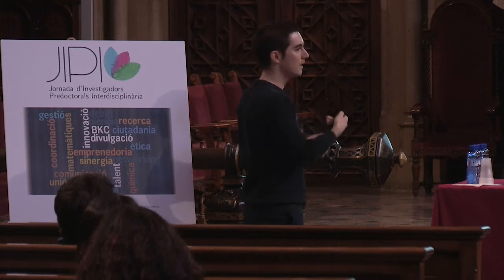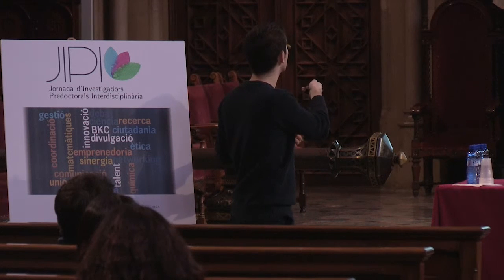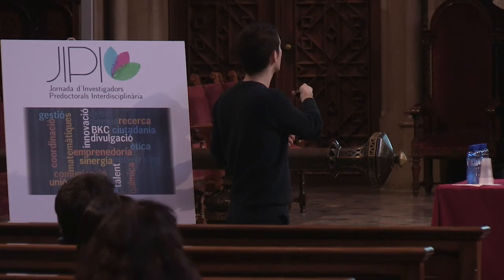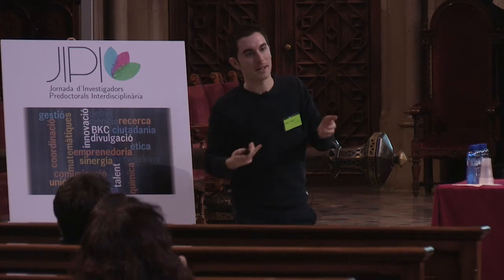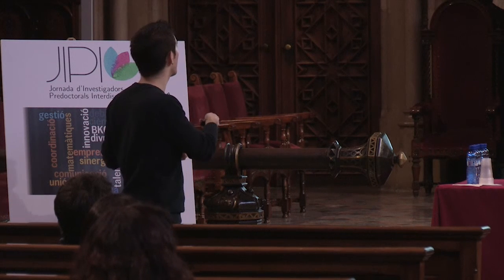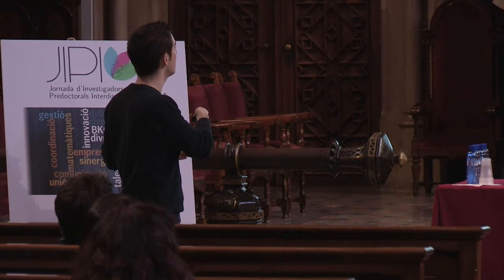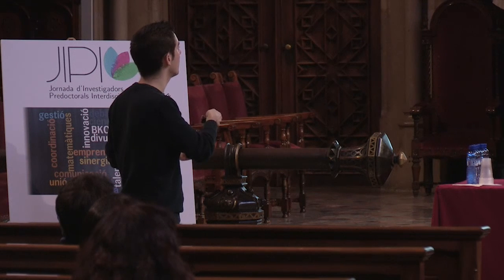So here we have the lungs of mice injected with control cells, and we see metastasis in the lungs. But here, when we downregulate cyclin D1 again, we don't see any metastasis. Here we have a hematoxylin and eosin staining that allows us to see cells really easily. Here we can see the cancer, and here there is no metastasis. But again, when we make paxillin hyperactive, we recover metastasis in the lungs. Without cyclin D1 but with hyperactive paxillin, we have lots of metastasis.